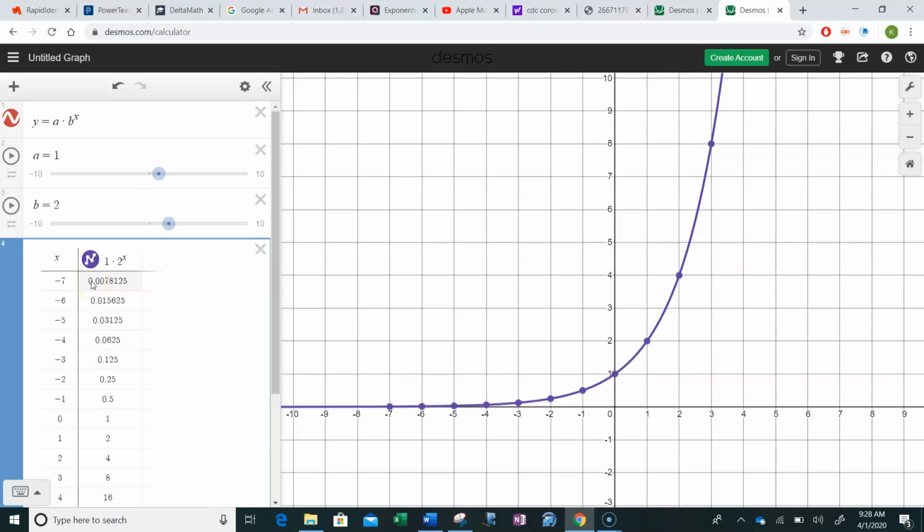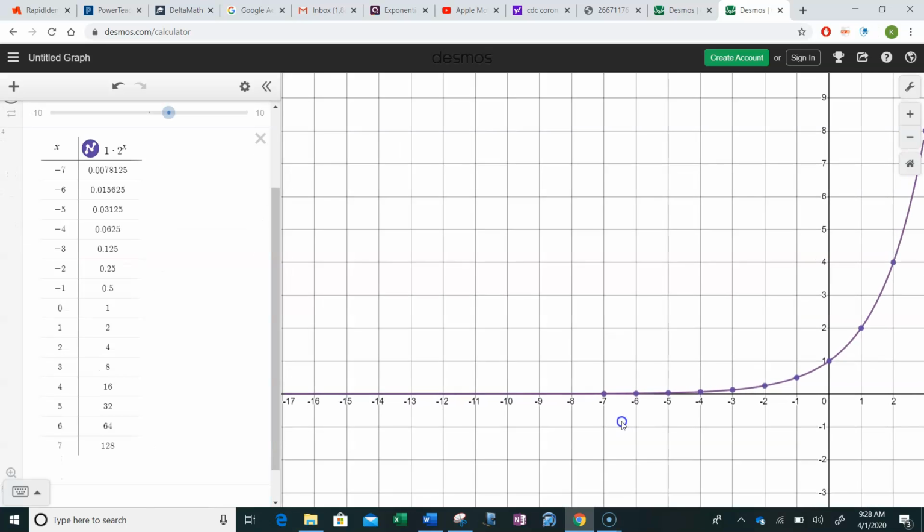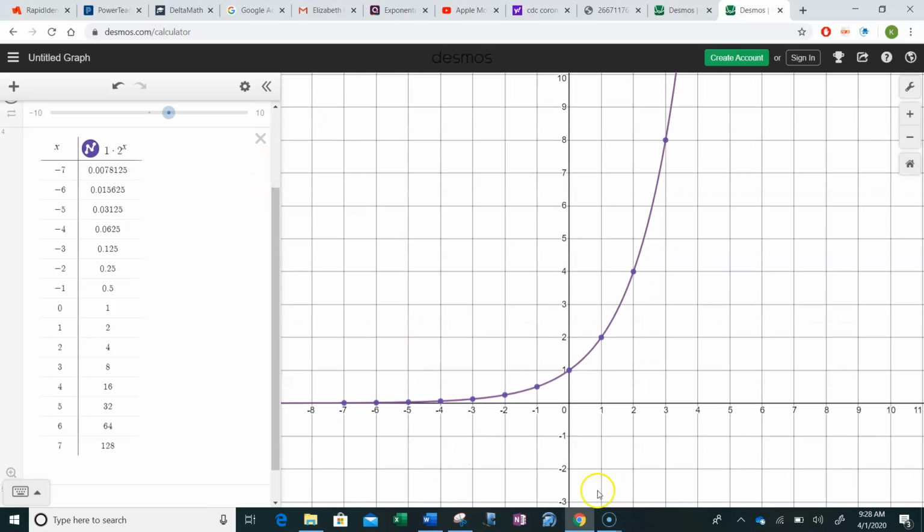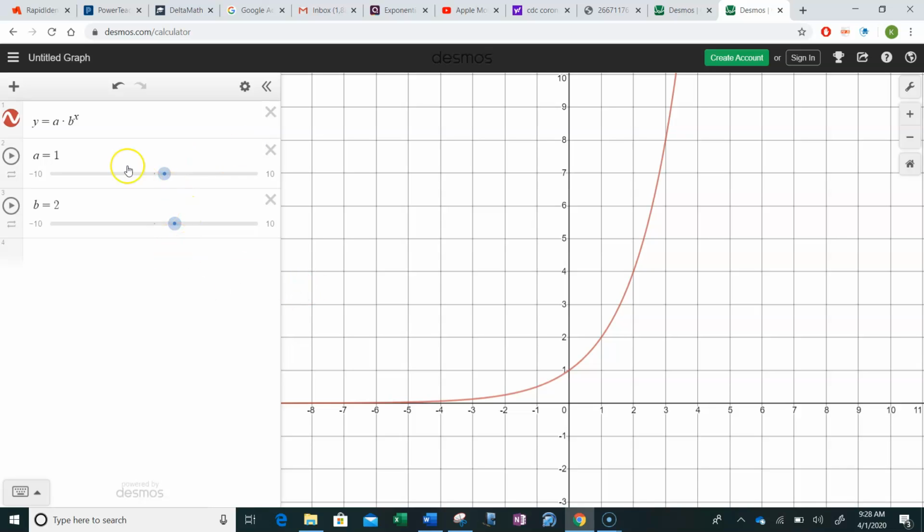So if I keep halving as I go backwards, what happens is even though it looks like it's getting closer and closer and closer to 0, it actually never gets there. So this is why these exponential functions have this tail on them. And we're going to learn a little special thing about that in just a little bit. All right, so let me close that back out and go back to playing with our sliders.